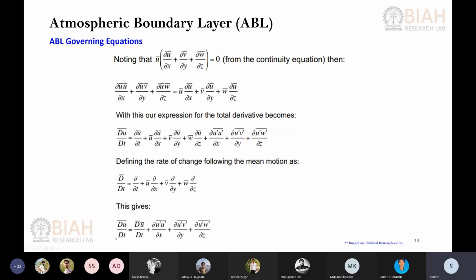So further simplification can be done, and the equation looks like du by dt, mean of that, where u is your instantaneous quantity which contains both the mean and the fluctuation, will be reduced to your d u bar by dt plus these fluctuating parts. Okay.